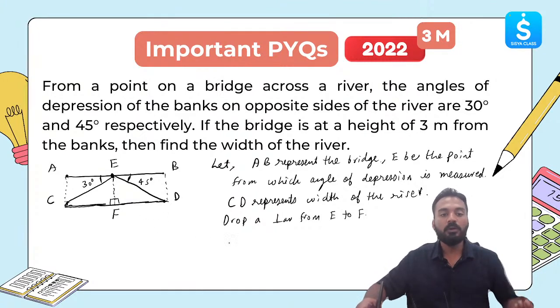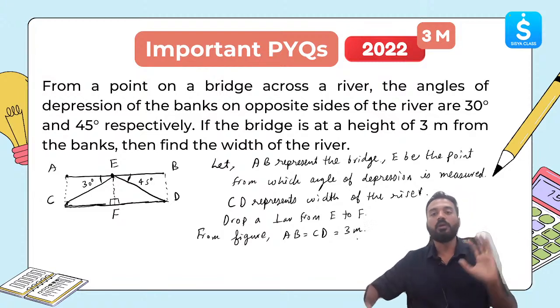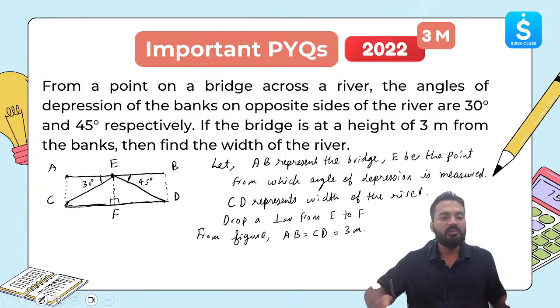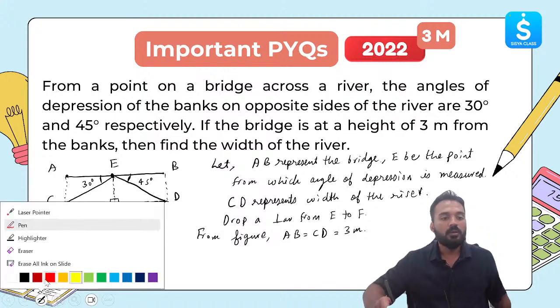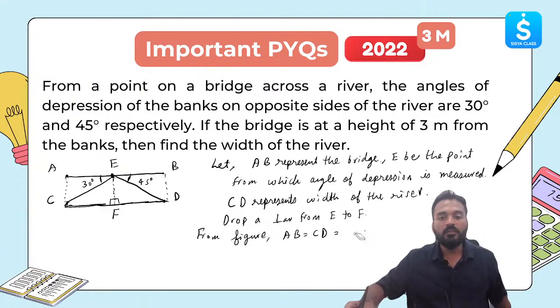Now the next important thing which we have to write straight away is, from figure, AB is equal to CD. It is mentioned in the question that AB is equal to CD, which we have to find out, which is equal to the width of the river. This much you mention, okay?